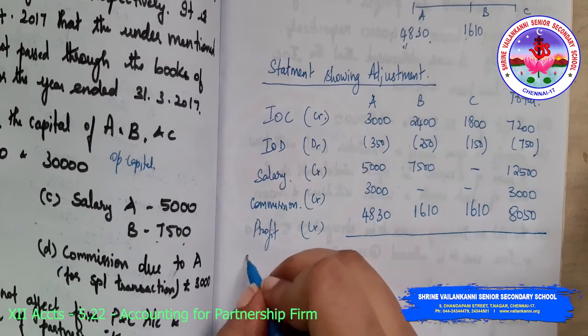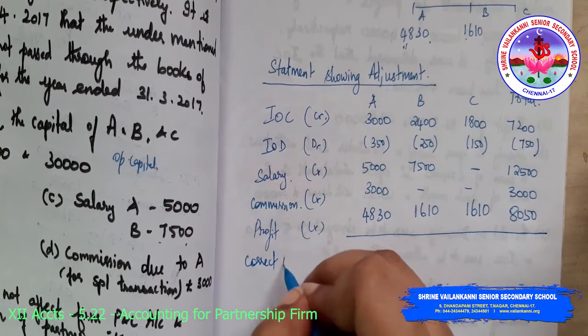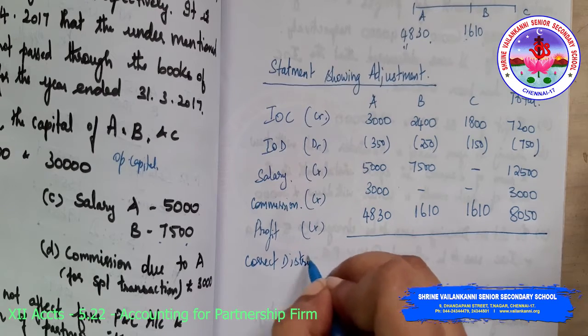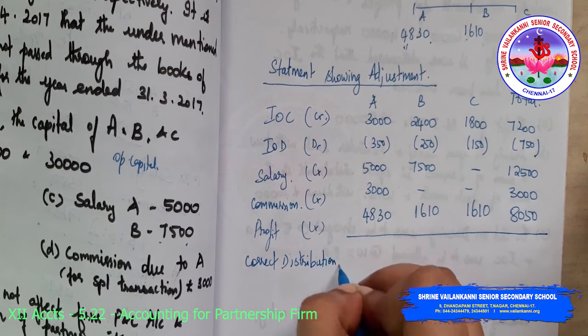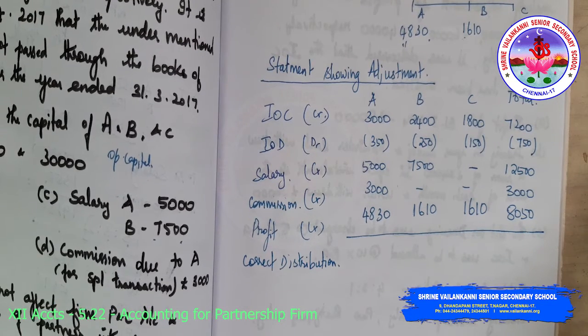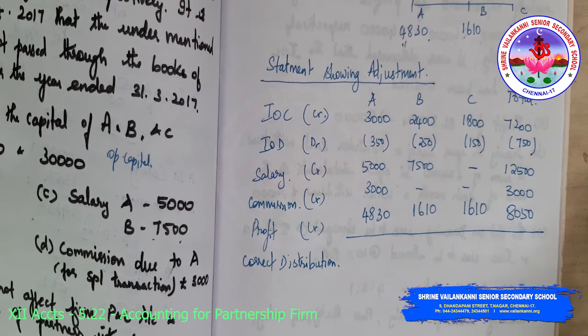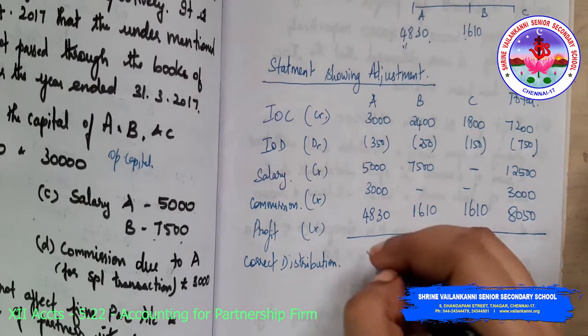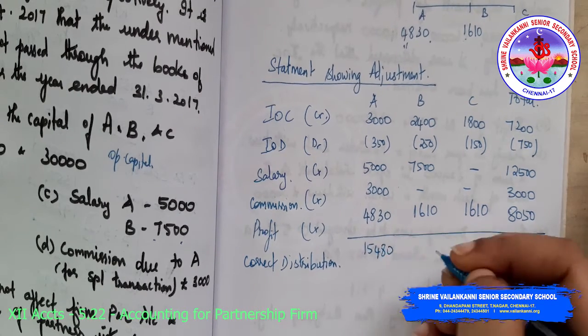So what is the correct distribution? Total of all these things: for A, 3,000 minus 350 plus 5,000 plus 3,000 plus 4,830. I'm getting 15,480.